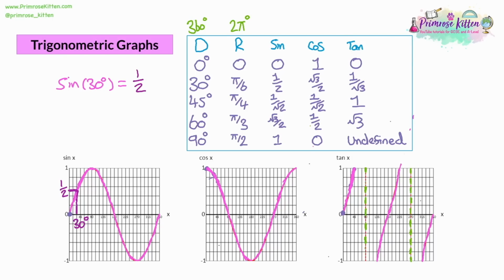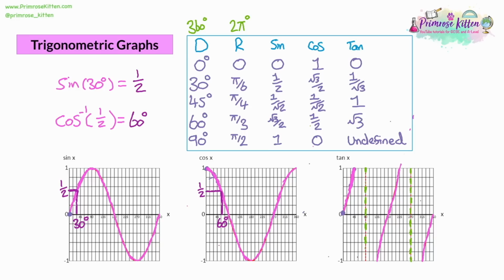Now, the second thing we can do is the inverse calculations. So let's do cos for this one. Let's say we wanted the value of inverse cos of a half. So this time, rather than finding 30 on the x-axis and going up and across, we're going to find a half on the y-axis and go across and down. So you find a half, you go across, you go down, and we can see that 1/2 on cos corresponds to 60 degrees. So we could write 60 degrees as our answer.